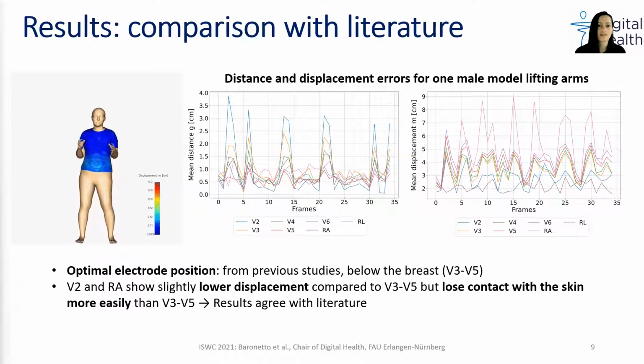We compared the results of our simulation with ECG shirt measurements found in literature. According to the previous studies, the optimal electrode position is below the breast. In our analysis, although sensors below the neck and next to the sternum show slightly lower displacement, they tend to lose contact with the skin more easily than the sensors below the breast. The results are therefore in agreement with literature.